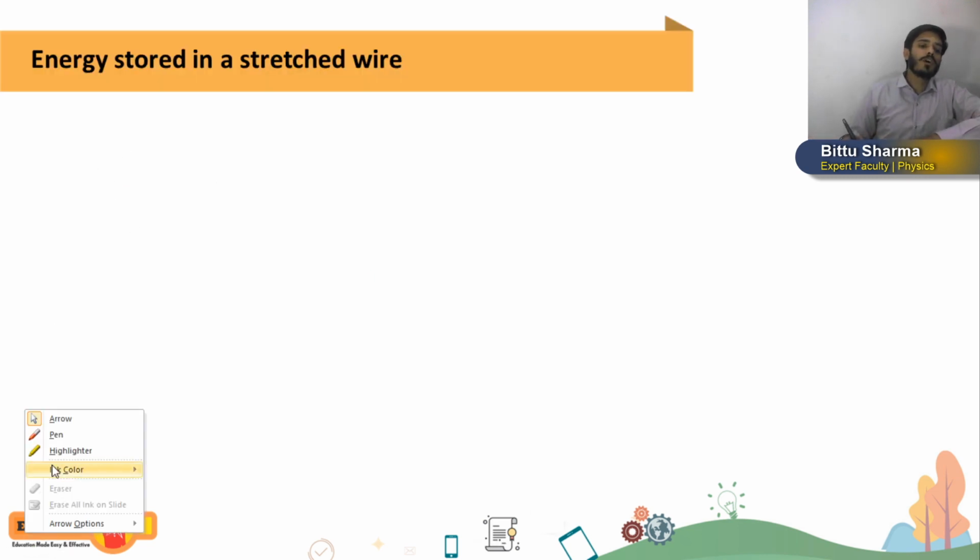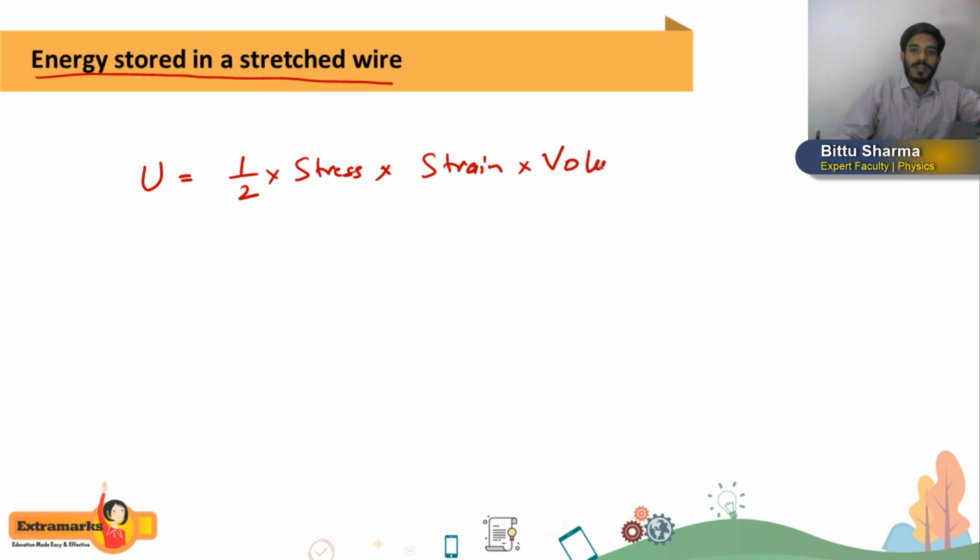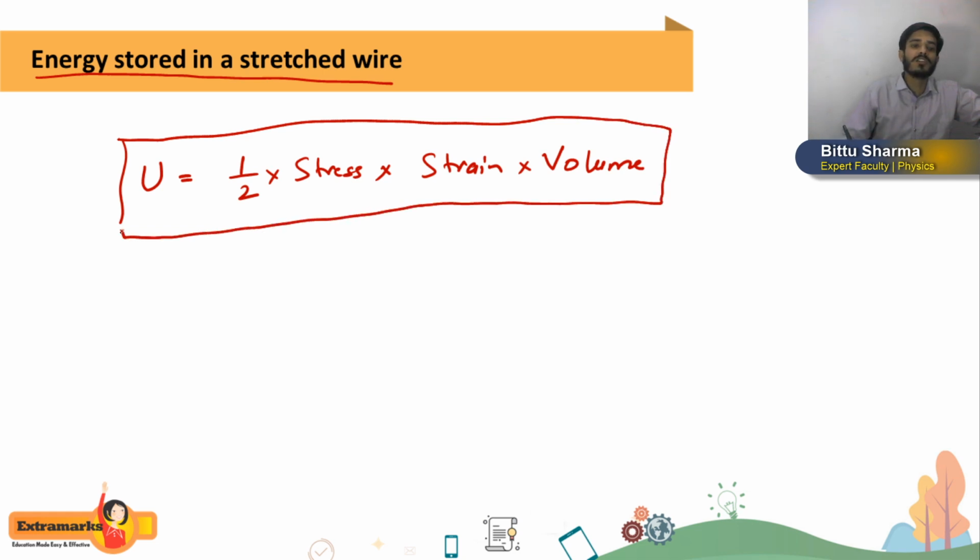The most important concept next is energy stored in a stretched wire. I am not going to tell you the derivation. Directly remember the formula. Energy stored in a stretched wire, we represent it by U, and its formula is 1/2 into stress into strain into volume. Getting or not? So this will be the formula of energy stored in a stretched wire.